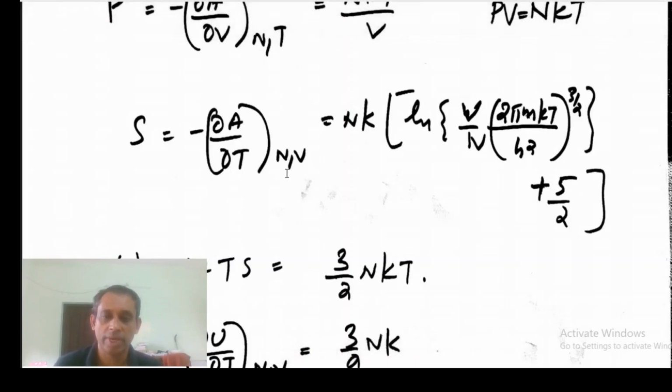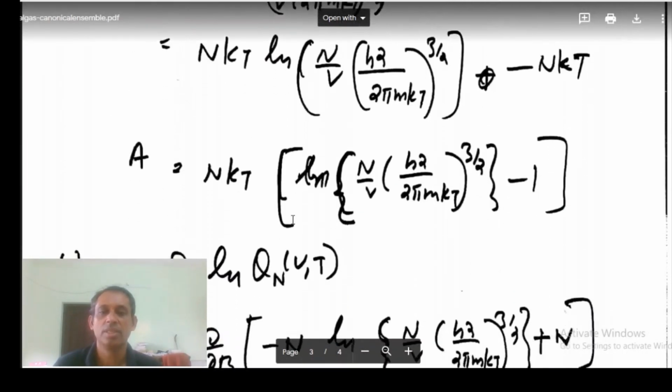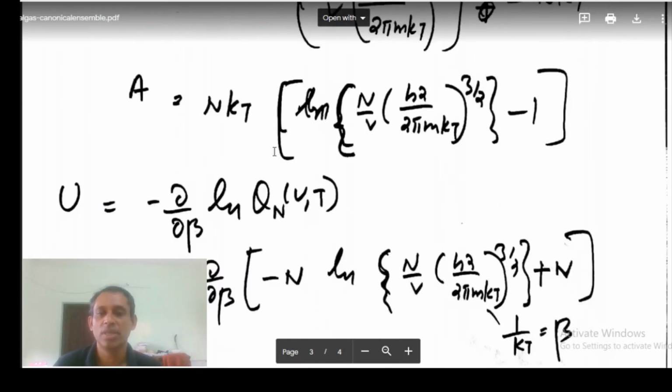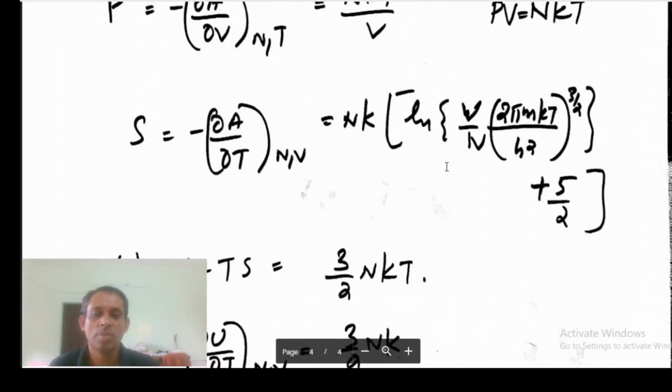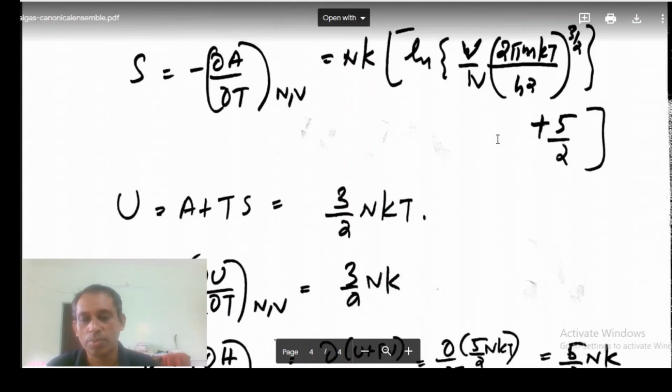Entropy is minus dou A by dou T. That means we have to partially differentiate this with respect to temperature. So actually the temperature is present here also. So you will have to take the product rule. Temperature is present in 2 positions, so you have to apply the product rule. So by applying that, you will finally reach this relation: nk log of v by n times 2 pi m kT to the power 3 by 2, plus 5 by 2. Okay, so this is the entropy.